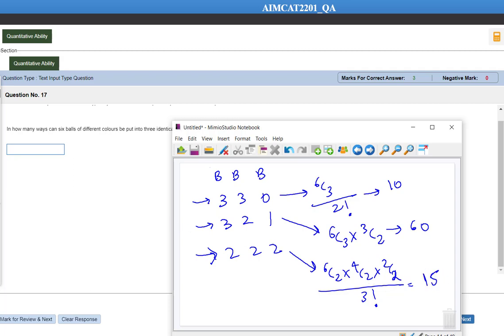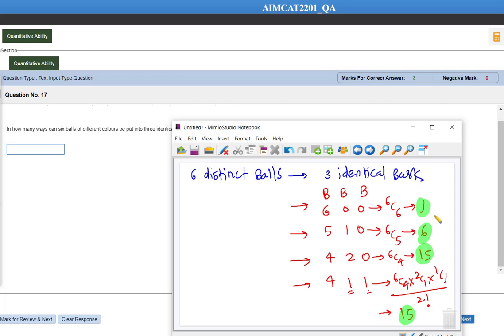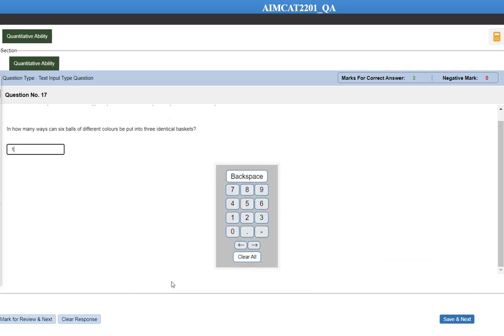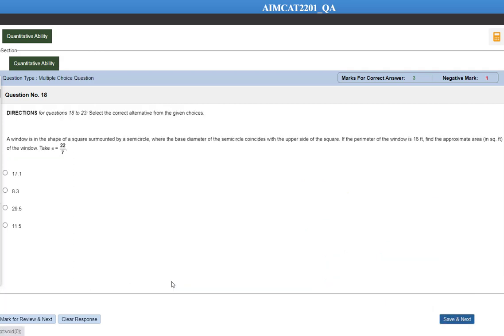Now we need to do the addition of all these numbers. 10 plus 60 is 70, plus 15 is 85, then 85 plus 30, the previous addition, plus 37. This addition is 122. So let's mark 122 as the answer here. We are left with 14 minutes.